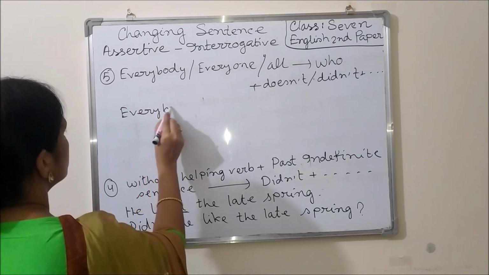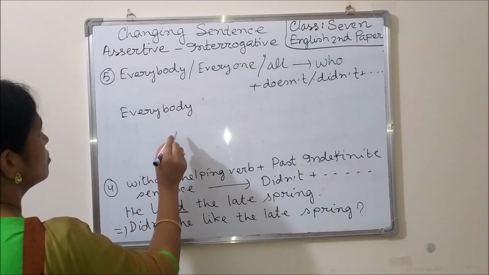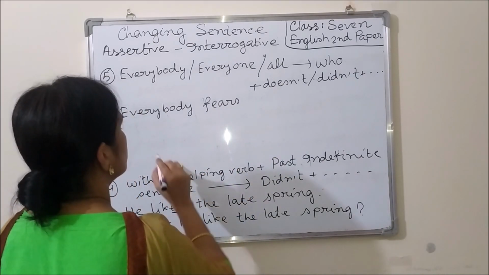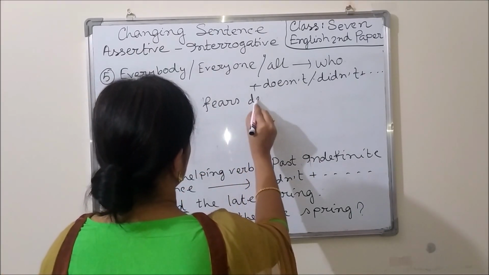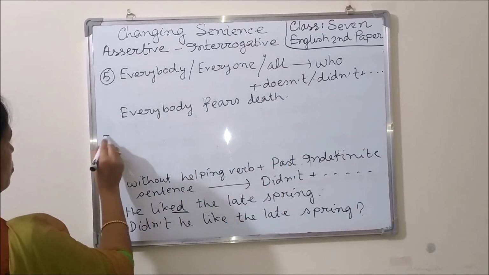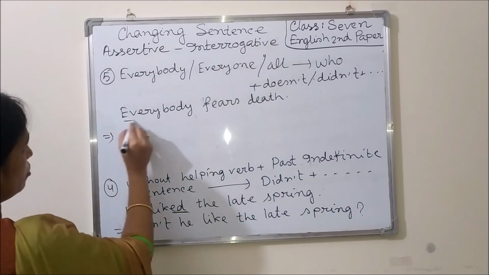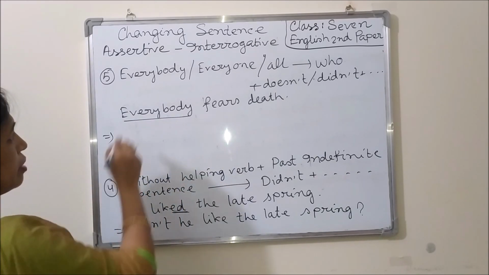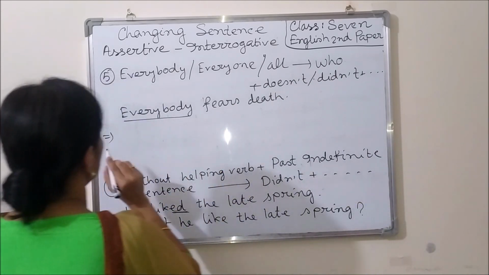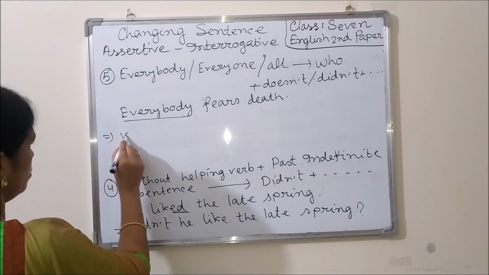Everybody fears death. Okay, here we can see the word everybody. So we have to use the WH word who instead of everybody. So who.